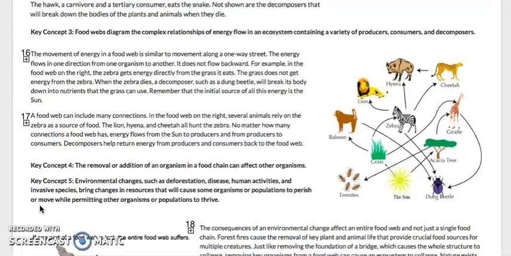When the zebra dies, a decomposer, such as a dung beetle, will break down its body into nutrients that the grass can use. Remember, the initial source of all the energy is the sun. A food web can include many connections. In the food web on the right, several animals rely on the zebra as a food source. The lion, hyena, and cheetah all hunt the zebra. No matter how many connections a food web has, energy flows from the sun to producers and from producers to consumers. Decomposers help return energy from the producer and the consumer back to the food web.